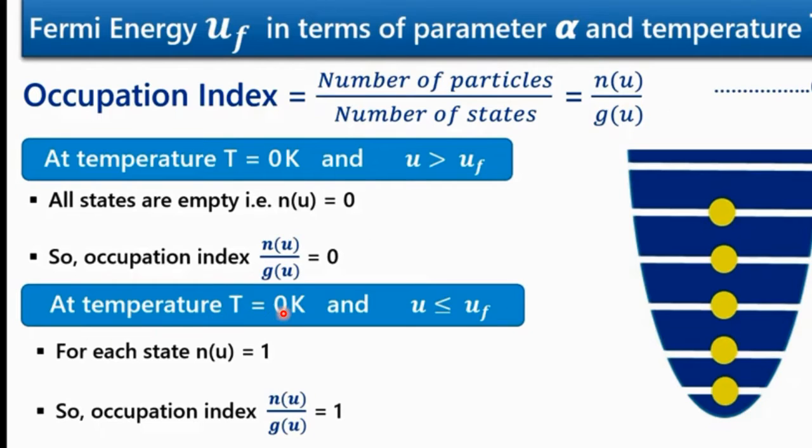After that, at temperature T equal to 0 Kelvin and energy either equal to or less than Fermi energy is represented by these states. See here, for each state Nu is equal to 1 because the Pauli's exclusion principle is taken into consideration. That means number of particles in every state is equal to 1. So the occupation index here comes out as Nu upon Gu is equal to 1.